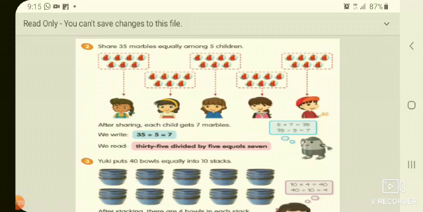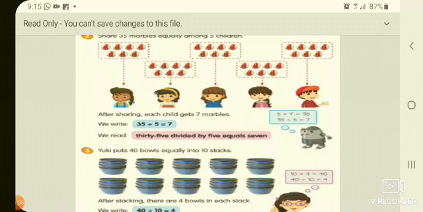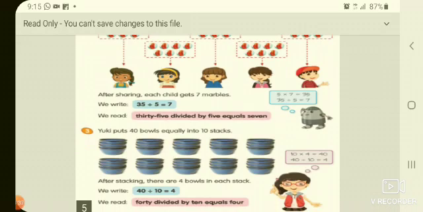And also we can cross-check. 5 sevens are how much? 35. That means we read it as 35 divided by 5 equals 7.